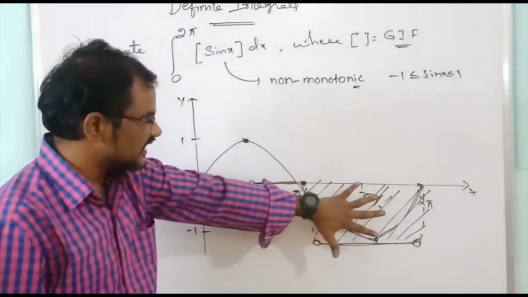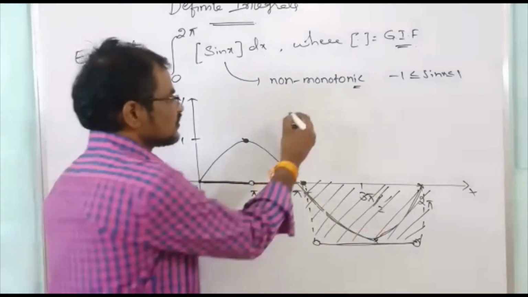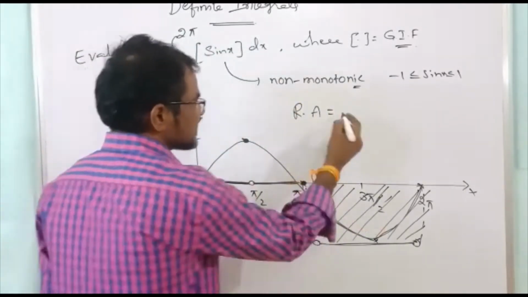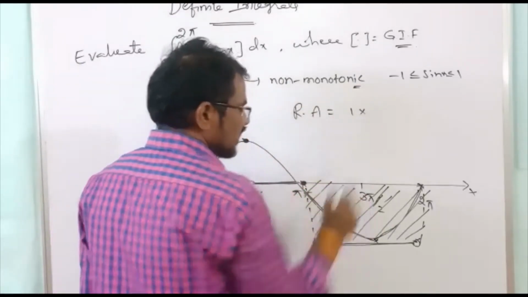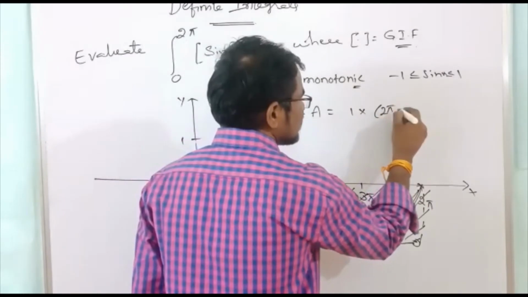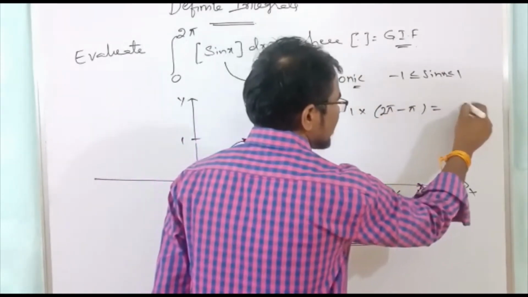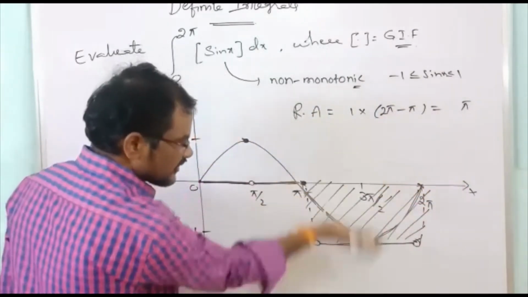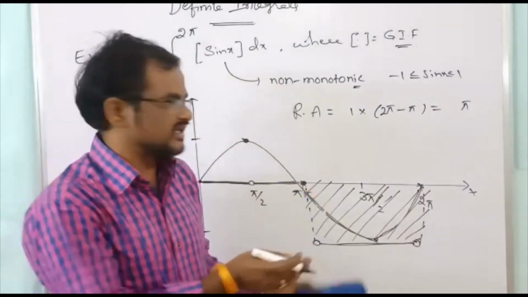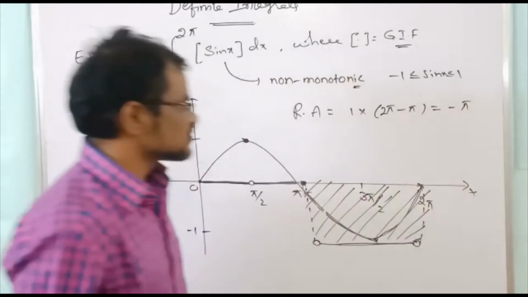So the required area is length 1 times breadth, the distance between these two points, 2 pi minus pi, that is pi. But this area is below the x-axis, and because this is an algebraic sum of areas, that sign also we have to consider.